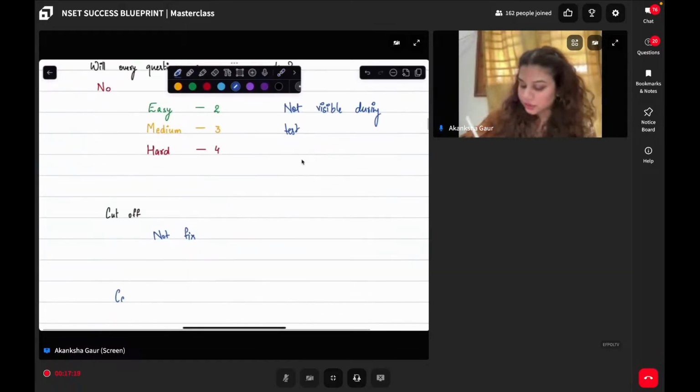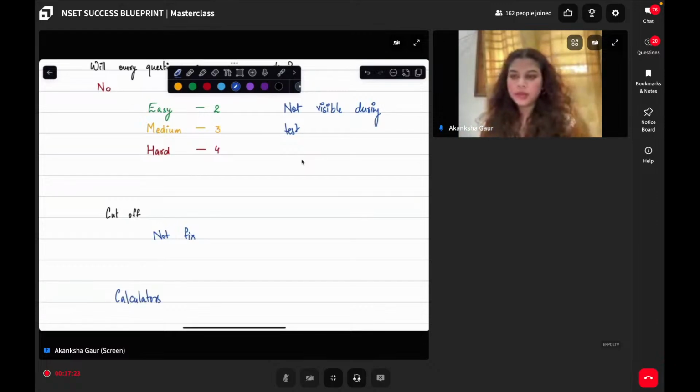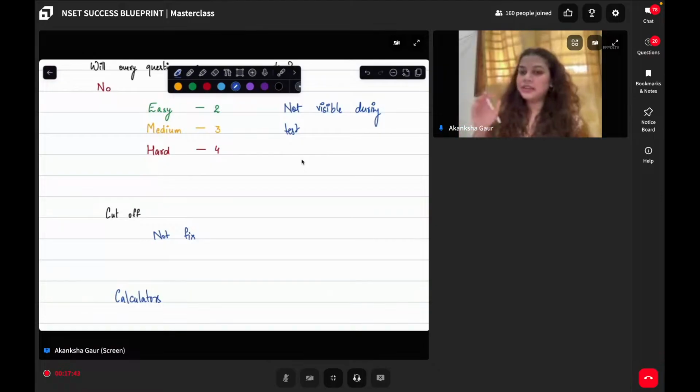Now, definitely, calculators are allowed. Calculators are allowed because it is a math paper and a logical reasoning paper. If you don't use a calculator, a lot of time will be wasted in simple calculations. So you will be allowed to carry a calculator, and have a pen and paper. Don't be distracted. Don't use your phone as a calculator, use a normal calculator. And solve everything on pen and paper first.